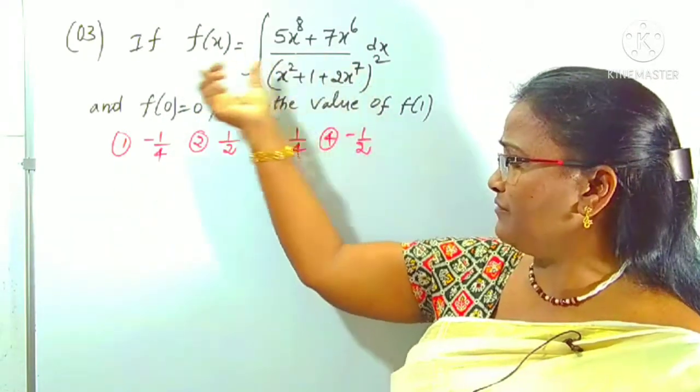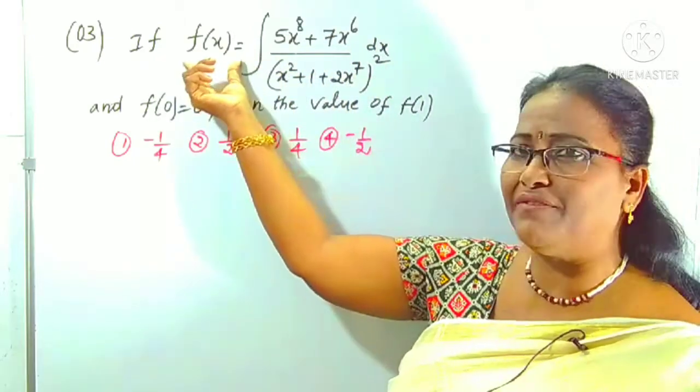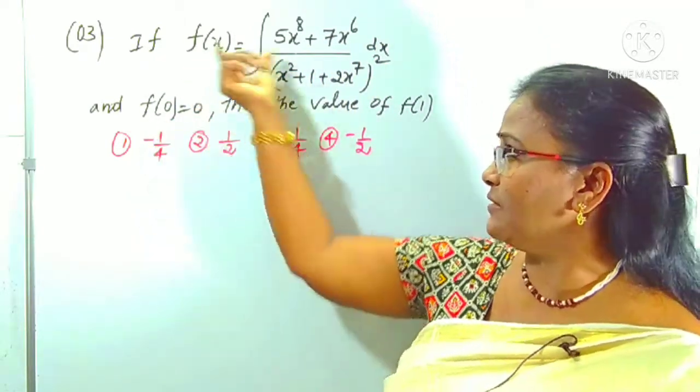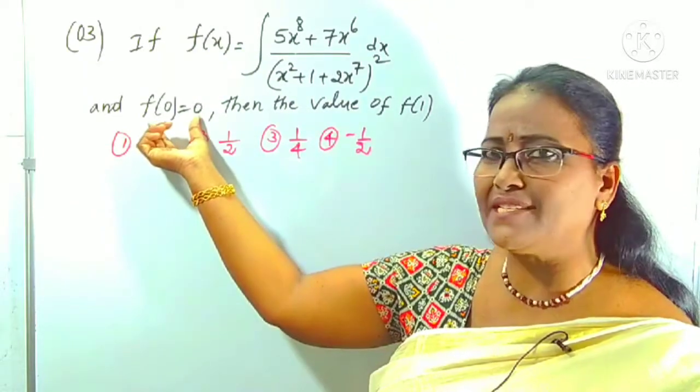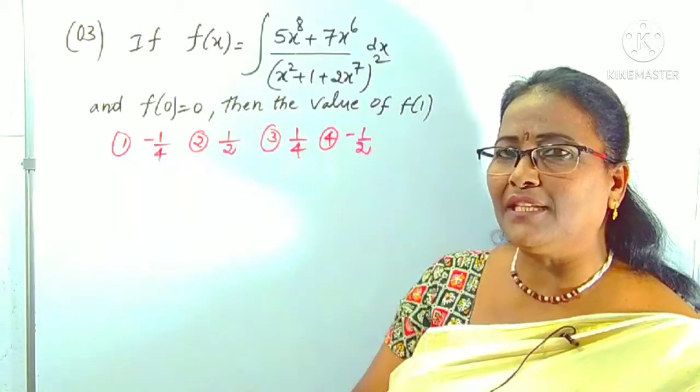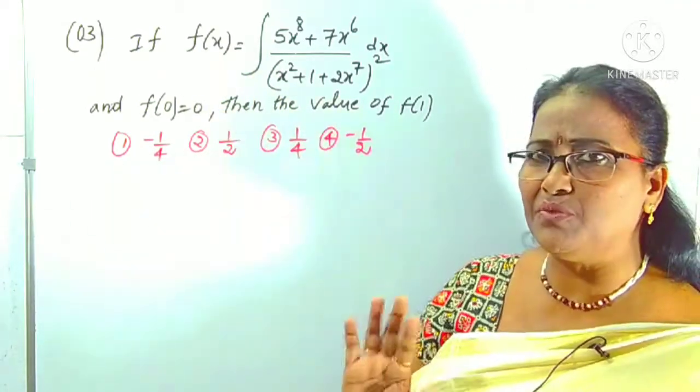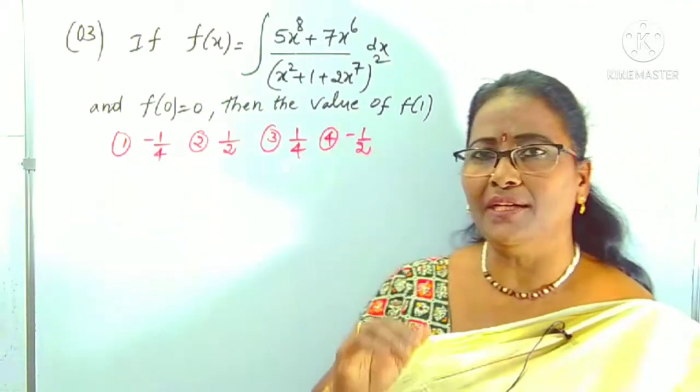f of x is given here. After simplifying this integration, we can get the f of x function. From the f of x function, we can find out the c value. For the c, having been given this result, after collecting the c value, the function becomes so and so. From that, we can find out f of 1.